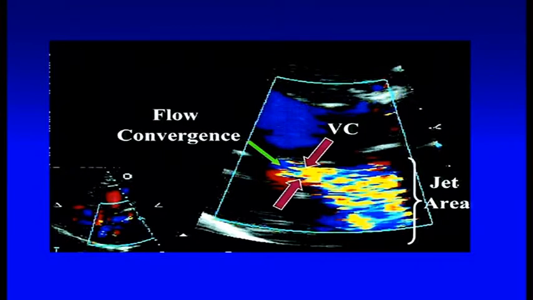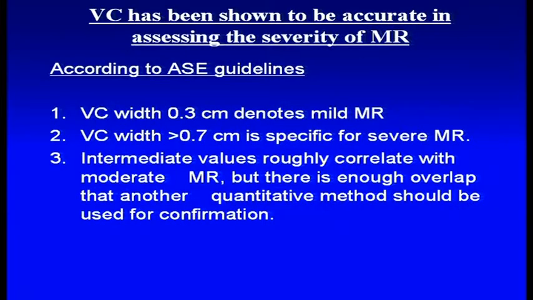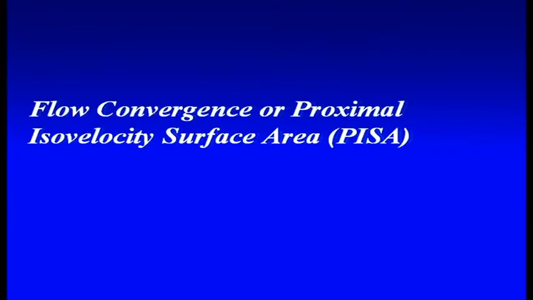regurgitation. This is the narrowest portion at the start of the jet of mitral regurgitation, and this is the place where you take the vena contracta. So 0.3 to 0.6 is moderate, and beyond that is severe.